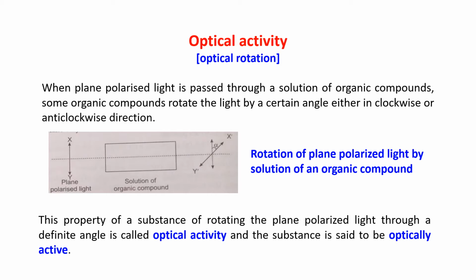Now, what is optical rotation? When plane polarized light is passed through a solution of organic compounds, some of the organic compounds have a property to rotate the plane of plane polarized light by a certain angle. Previously, this was the plane of the plane polarized light.